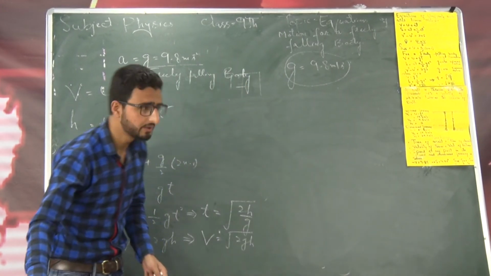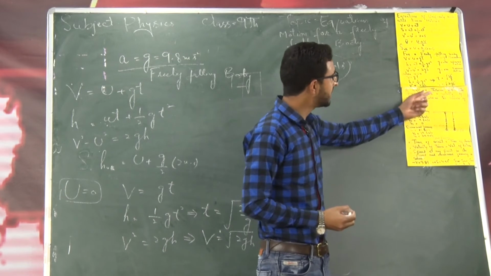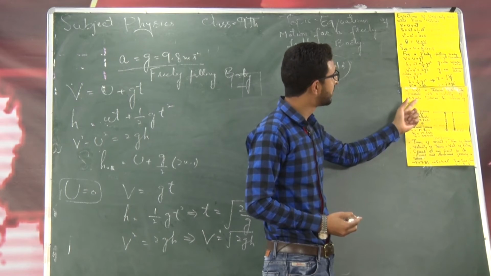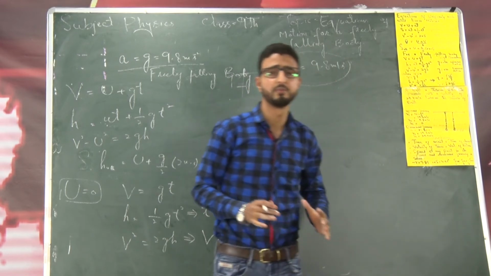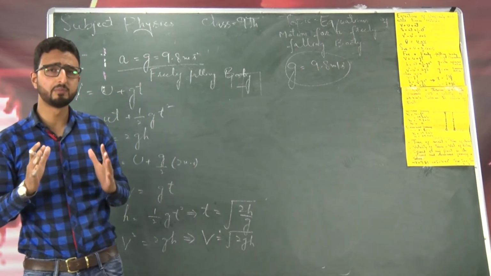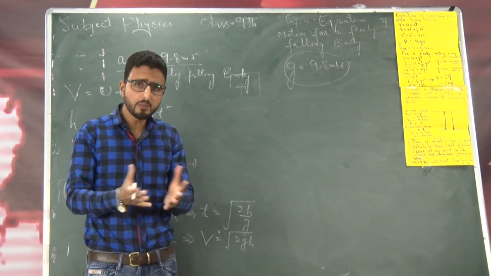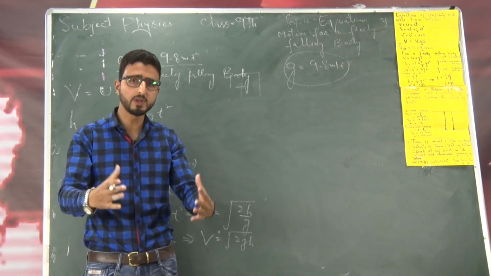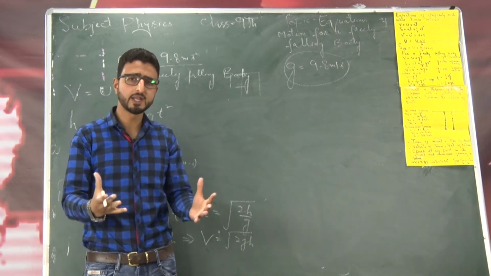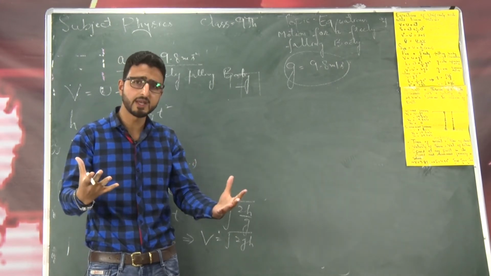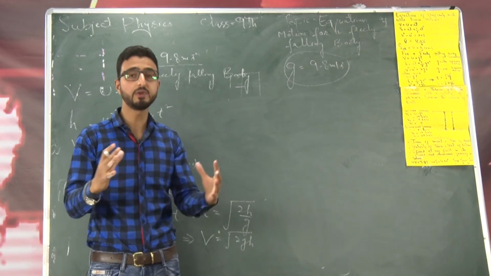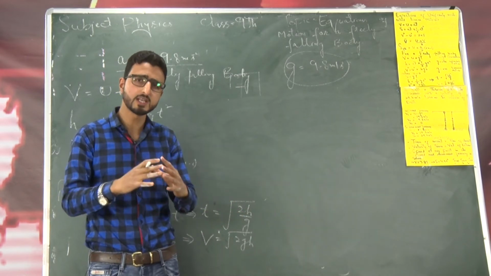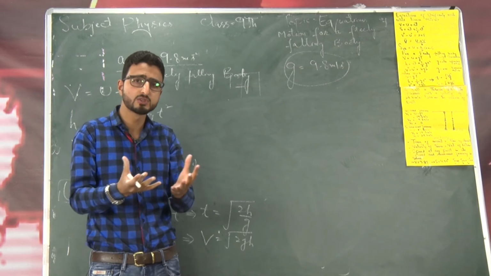Now here we go with this very question. A ball is thrown vertically upwards with a velocity of 29.4 meter per second. Discuss the motion of the ball. But before discussing the motion of the ball, let me tell you one thing. How to approach a particular problem in physics, for that you have to consider yourself to be the experimenter. You are doing the experiment and everything is going on in front of you. Imagination is a must in physics. You consider yourself to be the observer and imagine everything is going on in front of you.